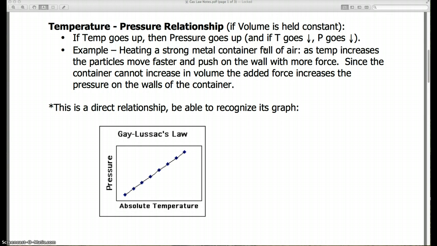Again, the opposite is true. Temperature goes down, pressure goes down. This is called Gay-Lussac's law, and again, a direct relationship. You'll want to be able to recognize these graphs.